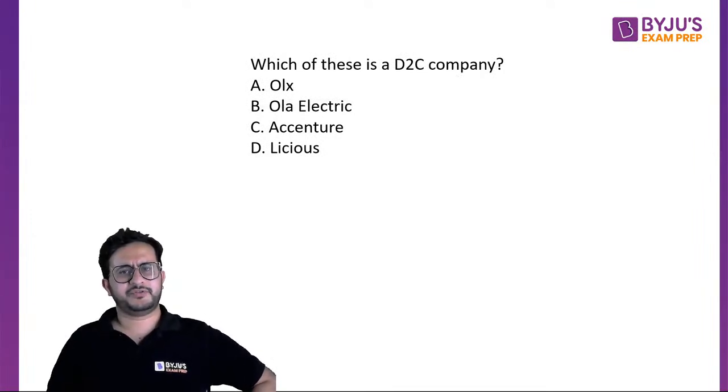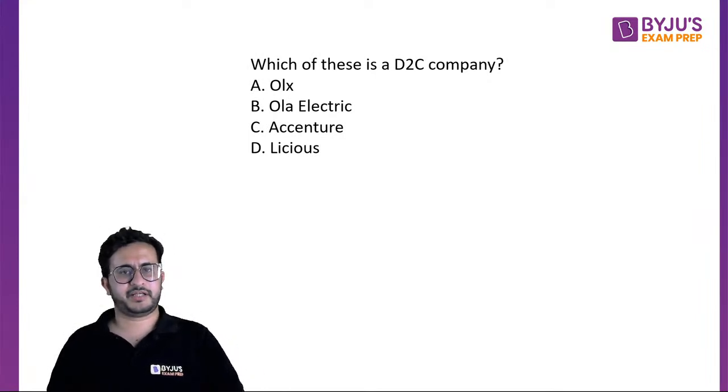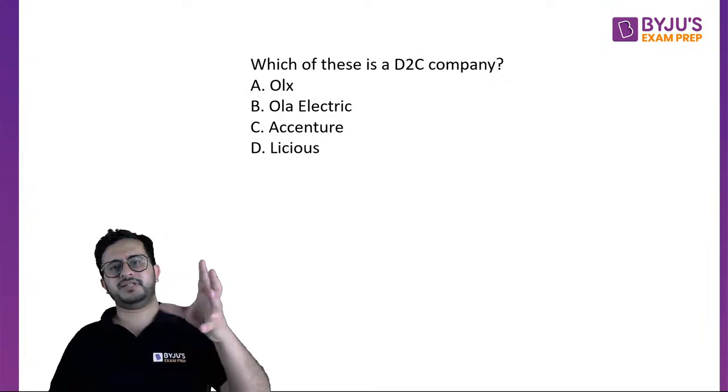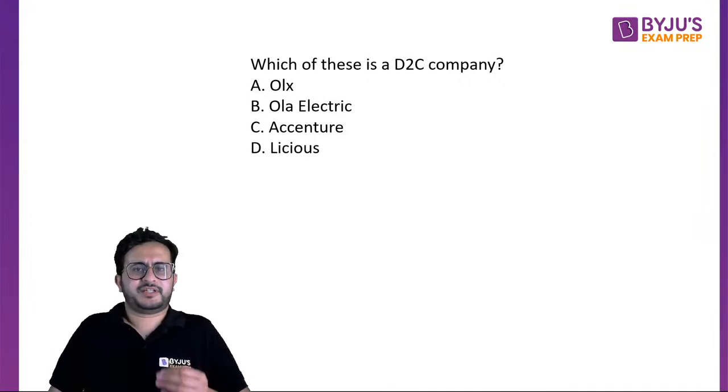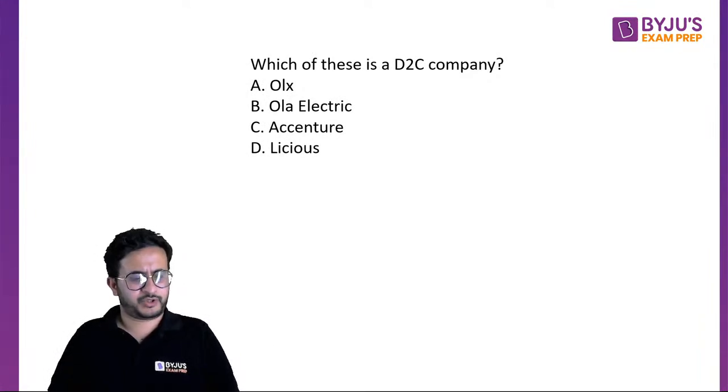Which of these is a D2C company? Okay, OLX, Ola Electric, Accenture, Licious. Now this is a kind of general awareness question, but you should know what D2C means. Yes, Darwinbox is also a unicorn.